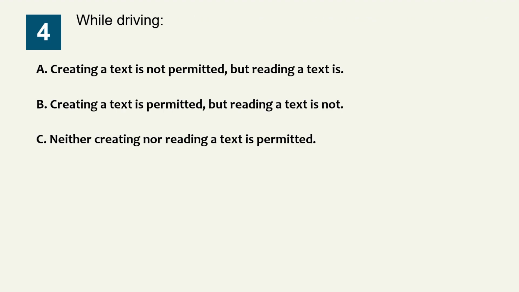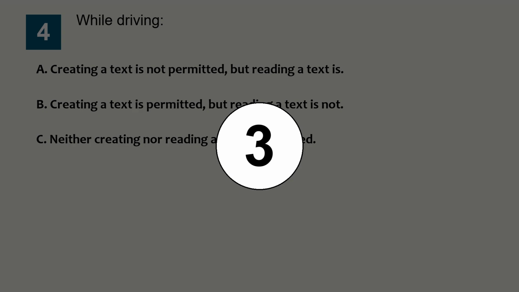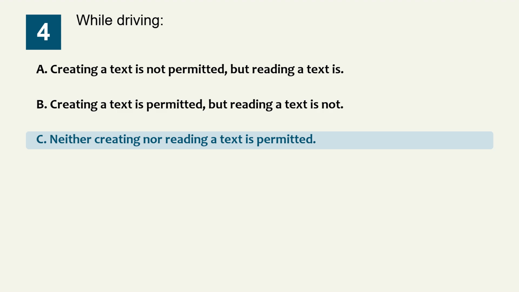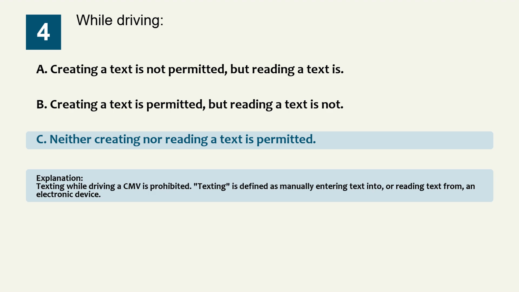Question 4. While driving. Option A, creating a text is not permitted, but reading a text is. Option B, creating a text is permitted, but reading a text is not. Option C, neither creating nor reading a text is permitted. The correct answer is option C, neither creating nor reading a text is permitted. Explanation. Texting while driving a CMV is prohibited. Texting is defined as manually entering text into or reading text from an electronic device.